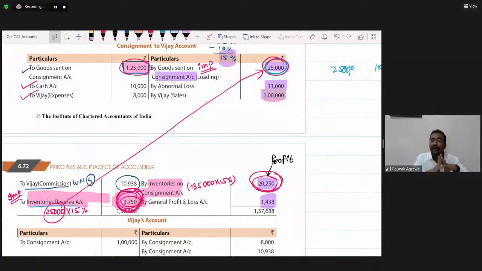But if someone is finding accountancy difficult, then he or she should definitely allocate 4-5 hours. If the only goal is to clear the exam, we should allocate the time as per our choice.